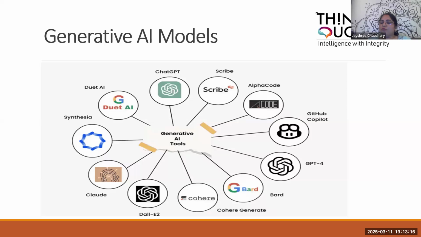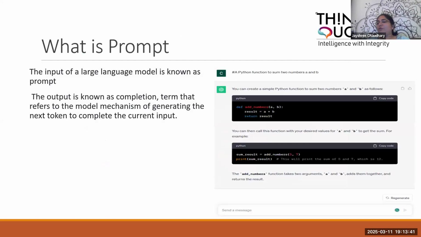So wisely we need to choose based on the features and what kind of things we require. Of course, it comes with a price also. Some have API key pricing with their model, and based on that we need to choose the correct model as per our business requirement and the other factors when we are going to develop the project. Here I've used the prompt also, because this GPT model works on the prompt. So what is a prompt? The input of a large language model is known as a prompt.